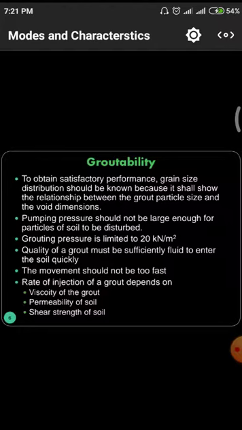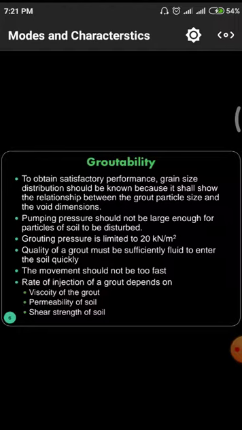And next one is the permeability of the soil. Whenever these materials are moving, due to the presence of a huge amount of voids in different layers of soil, those voids will attract the water present in the grout material, so the soil should not be permeable while we are using the grouting materials.